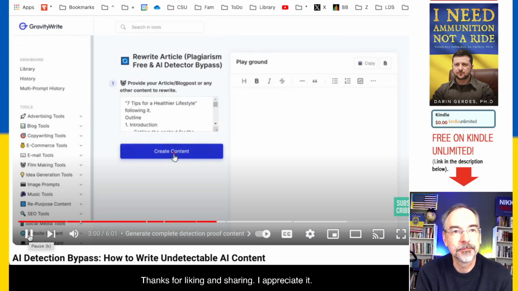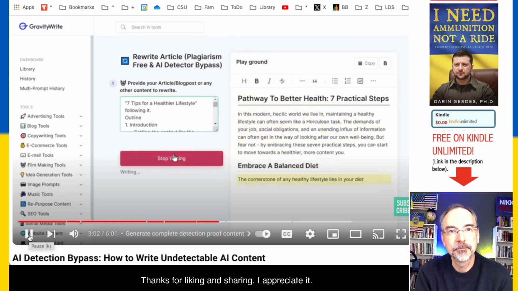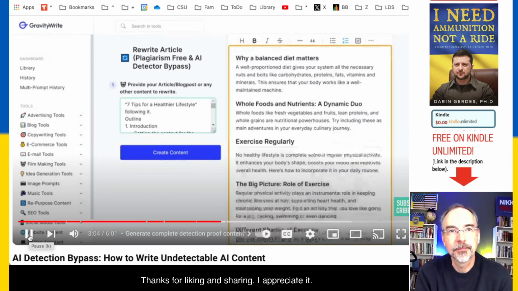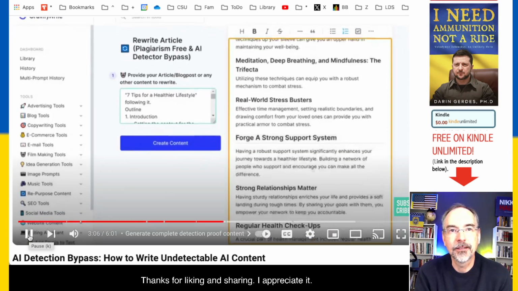Click create content. And you can see that we have a newly rewritten article.